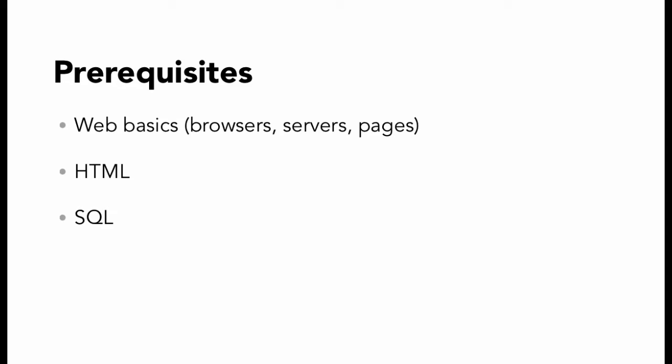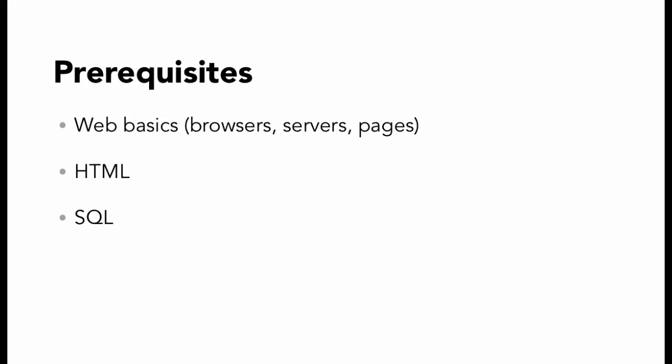I think it's also good for you to have a good understanding of SQL. You don't need to be an expert, but you need to have some essential SQL under your belt. Even though Ruby on Rails is going to write a lot of the SQL for you, the concepts are still going to be present, and it's important to have an understanding of what it means to join two tables together using a foreign key. So SQL is going to help you a lot. Now, if you don't have that already, don't worry. We will cover some of those basics as we go along.